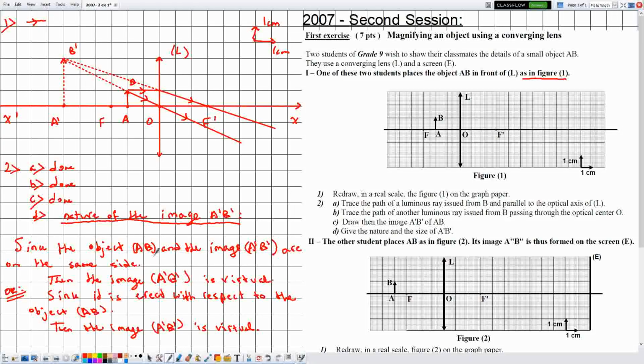So no need to write both answers, either one is accepted. Okay,